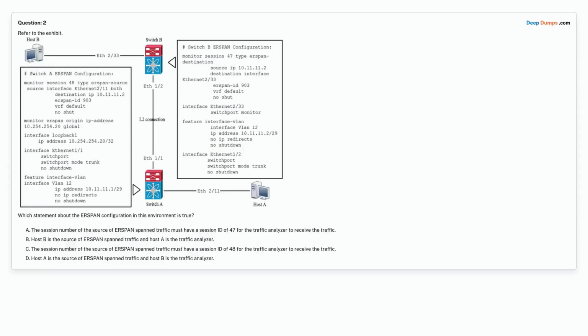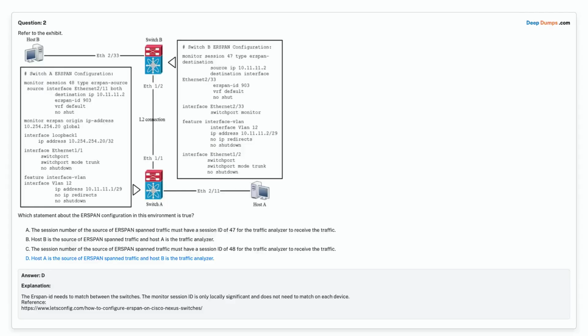Option C. The session number of the source of ERSPAN spanned traffic must have a session ID of 48 for the traffic analyzer to receive it. Option D. Host A is the source of ERSPAN spanned traffic and host B is the traffic analyzer. Choose the correct answer. Correct answer is option D. Host A is the source of ERSPAN spanned traffic and host B is the traffic analyzer.